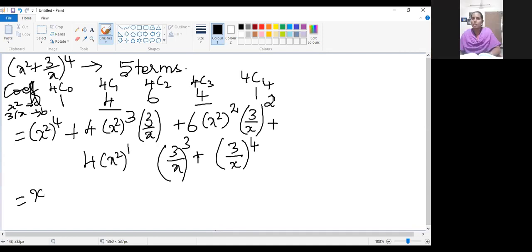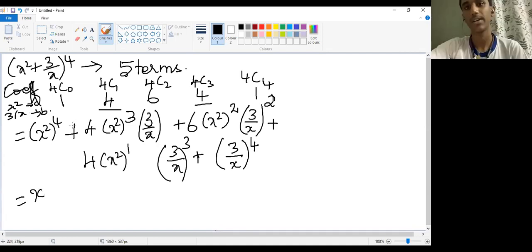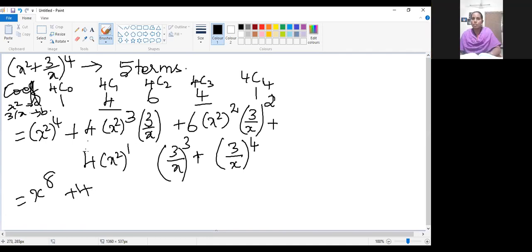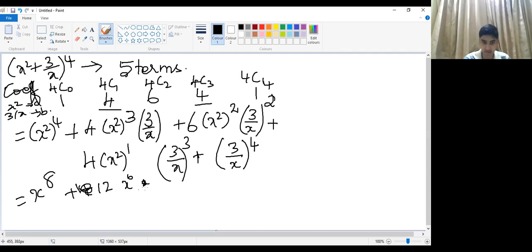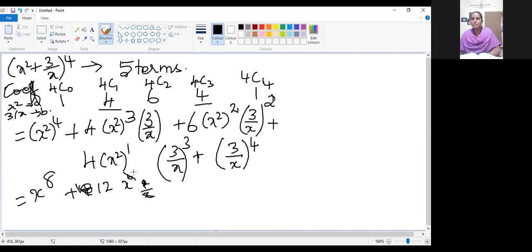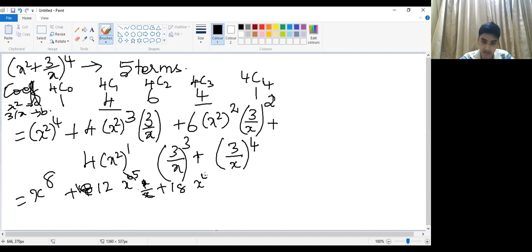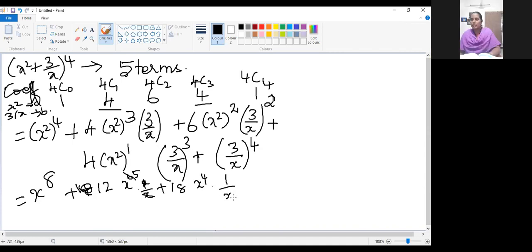So x power, what will come? X power 8, yes. Plus 4 into 3x power 12 by 1 by x, so only x power 5 will come. Because x power 6, here x is there in the denominator part, we will be cancelling that. So plus 6 threes are 18, 54x power square. 4 into 1 by x square.